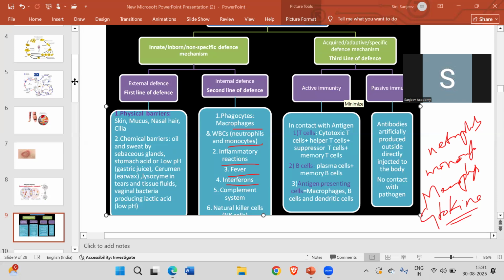Say, for example, there is a cell which has been infected by a virus. When that virus-infected cell releases certain substances, they are called interferons. Whatever virus-infected cells are there, they release interferons, and interferons are what is called the cytokine protein.